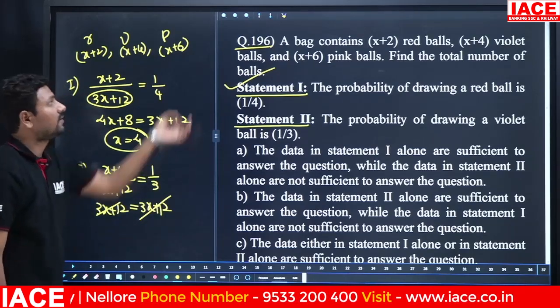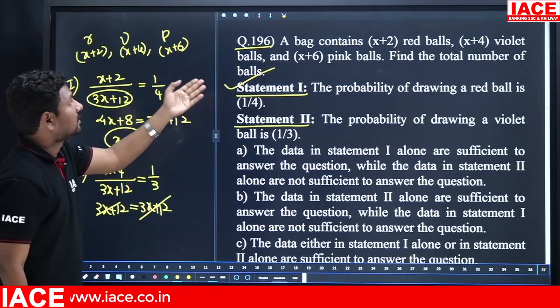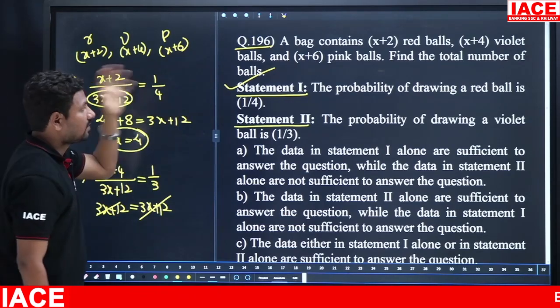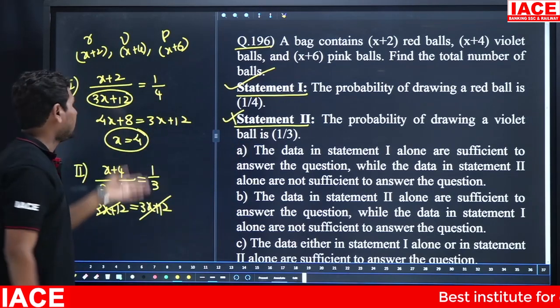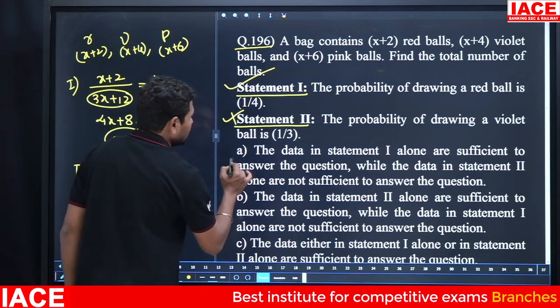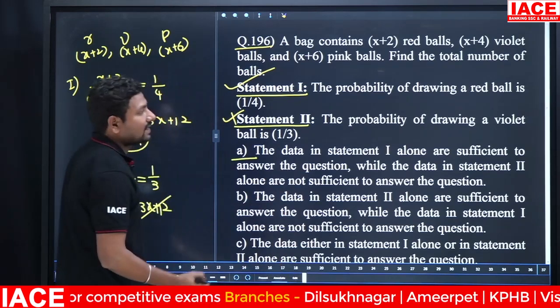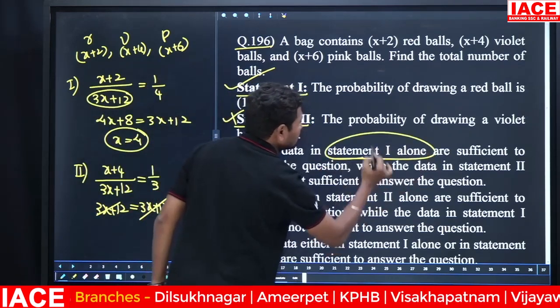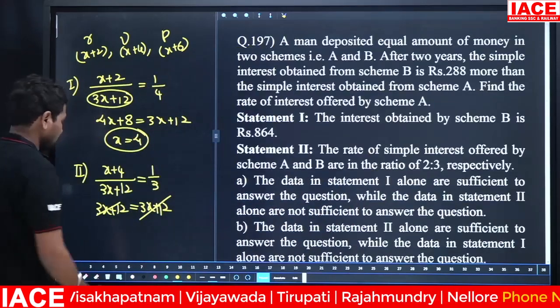Without knowing the x value, we are unable to find what the red balls, white balls, violet balls and pink balls are. That means we are unable to get the total balls also. Then statement 2 is not enough for finding an answer. The data in statement 1 alone is getting an answer. Option A is correct.